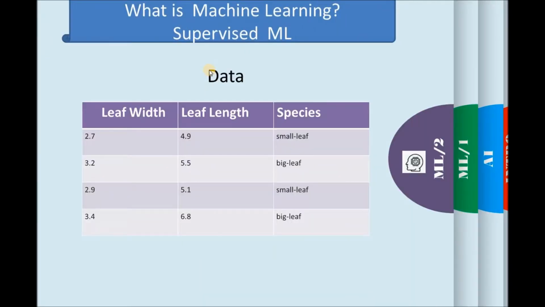In practice, when you want to use supervised machine learning, you need to have access to the data. Suppose that we have this leaves data. As we can see, we have the features with the labels. The goal of this data is to answer questions. Given a leaf width and a leaf length, we need to find out if it's a small leaf or a big leaf.